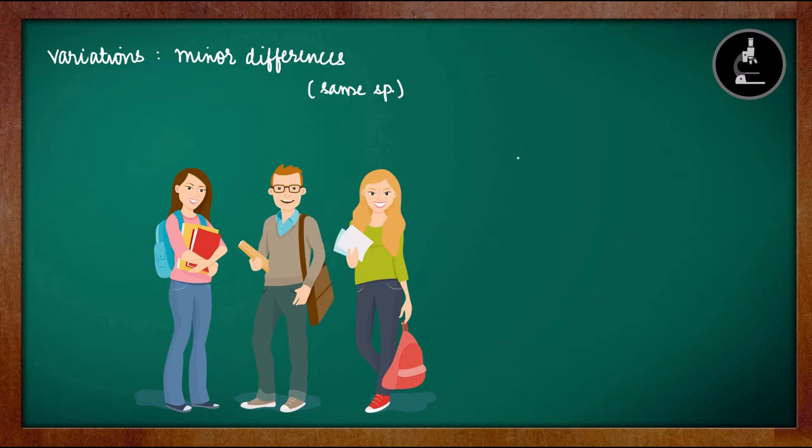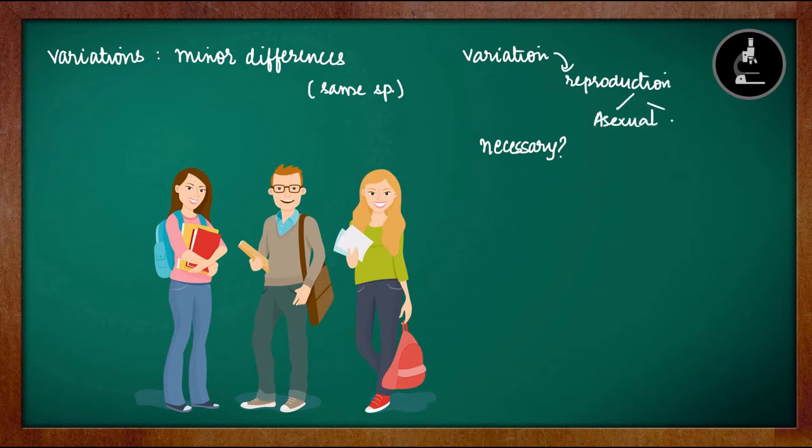Now when we are clear with what is variation, let us try to understand why is variation necessary or considered important. We know that variation occurs during the process of reproduction. And we also know that reproduction is majorly divided into two types. They are asexual and sexual. We have already discussed about this topic even in the previous chapter, that is, how do organisms reproduce.